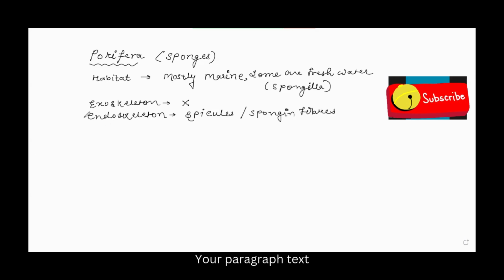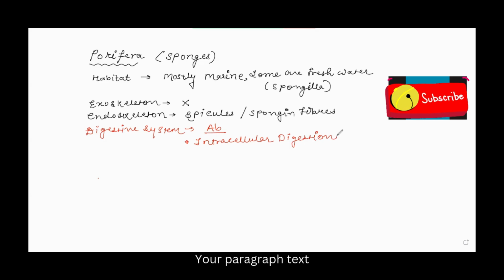Now come to the next, the digestive system. See, their digestive system is completely absent here, right? In the group of poriferans, the digestive system is absent, but digestion occurs intracellularly. So intracellular digestion occurs in the group of porifera, right?